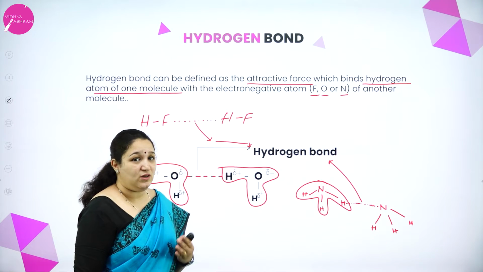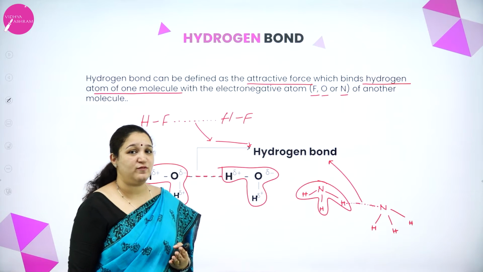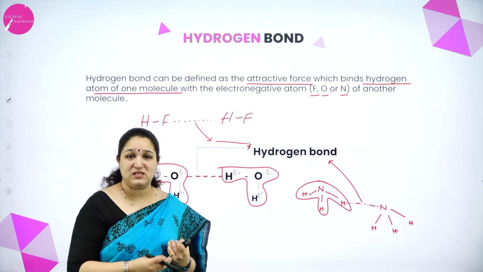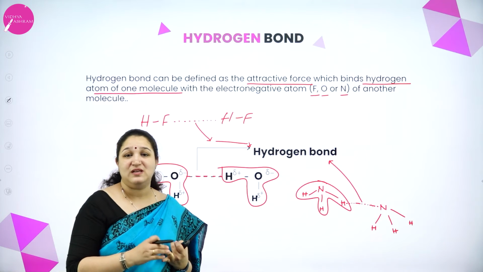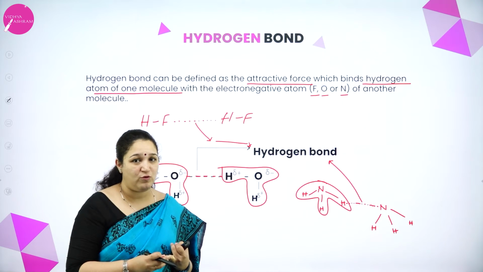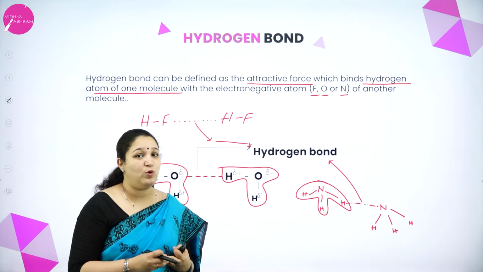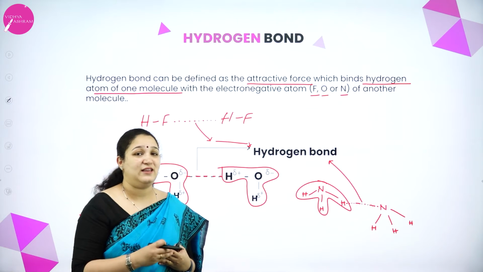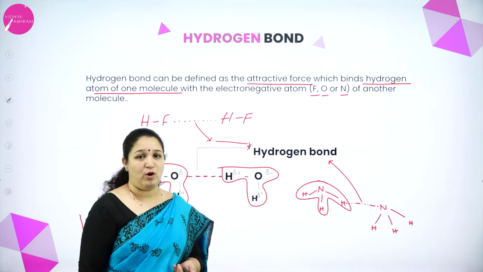Which are the four types of intermolecular force of attraction which we studied? One is dispersion force or London force. Second one is dipole-dipole forces. Third one is dipole, induced dipole forces. And the fourth one is hydrogen bond.